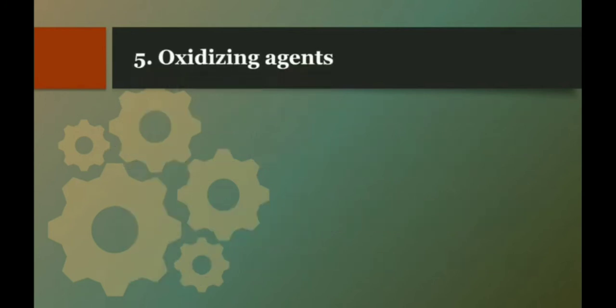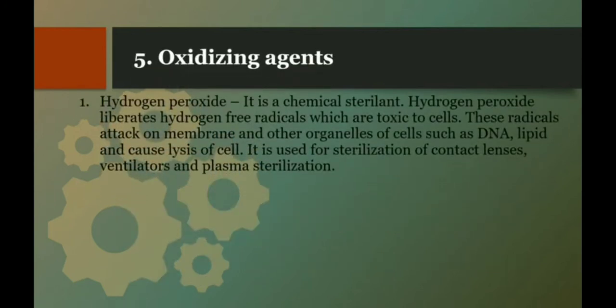The fifth one is oxidizing agents. Hydrogen peroxide is a chemical sterilant. Hydrogen peroxide means H2O2. Hydrogen peroxide liberates hydrogen free radicals which are toxic to cells. These radicals attack the membrane and other cell components such as DNA and lipids, which causes lysis of the cell, and it is used for sterilization of contact lenses, ventilators and plasma sterilization.